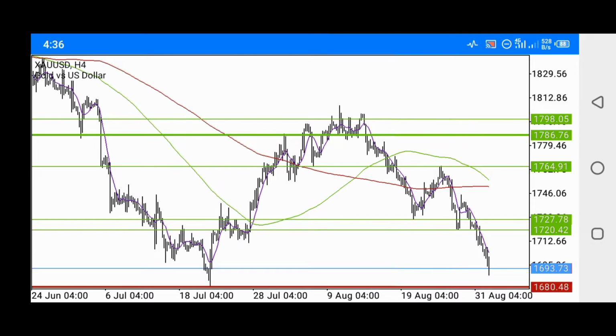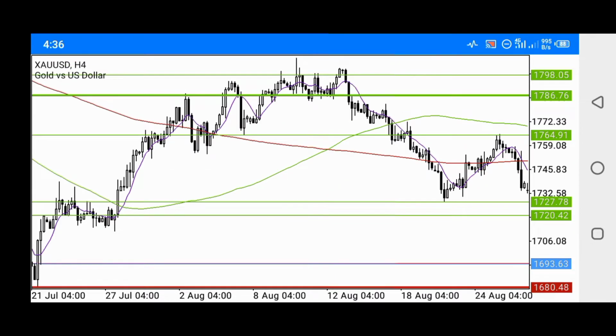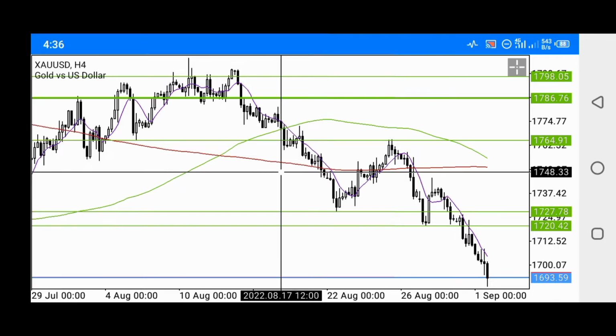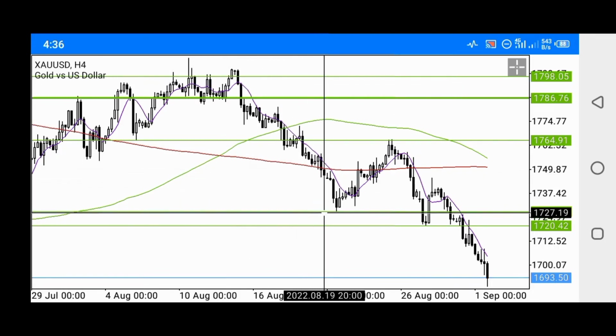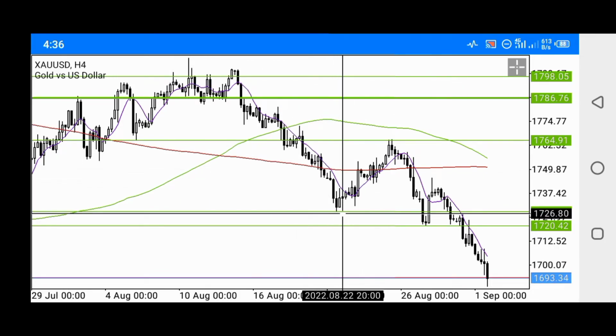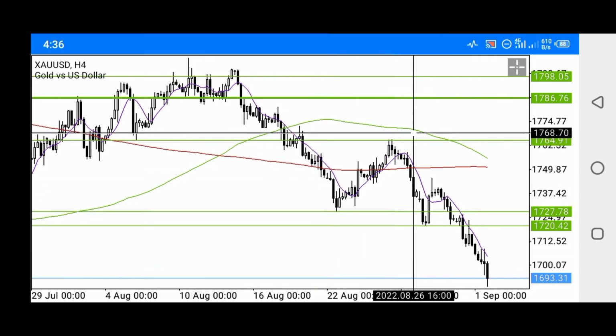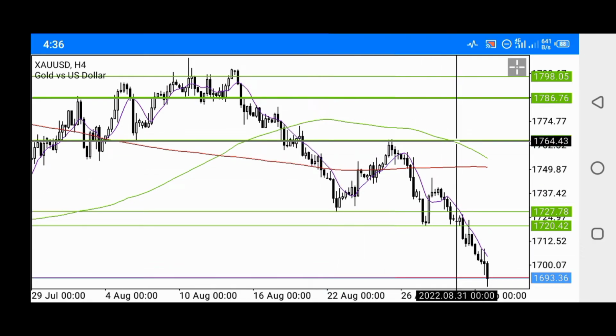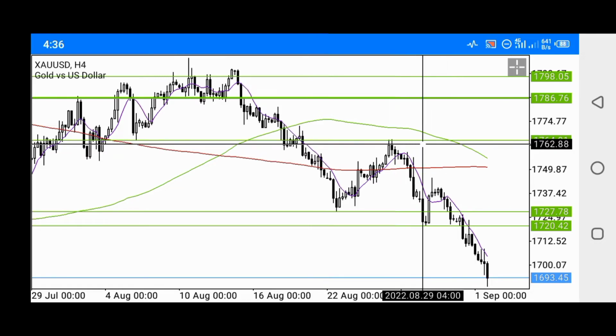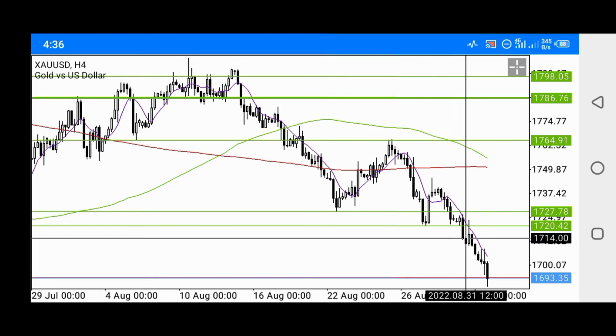So I'm going to zoom in a little bit so you can see what is going on on XAUUSD on the H4 time frame. So when price rejected at this point, price fell all the way down to this point. And this level stands as a minor support level, and rejected price, and price went up to this point, and this level serves as a minor resistance level. So this level rejected price, and as you can see, price is falling all the way down to retest that major support level.